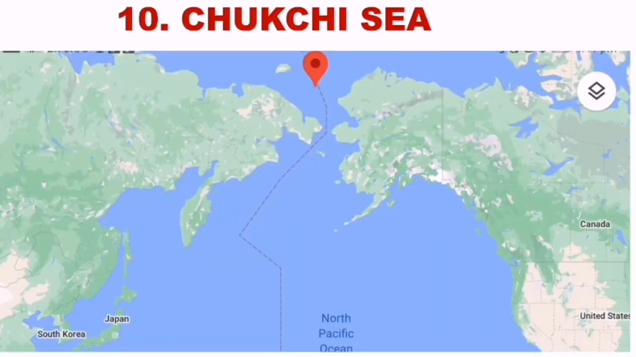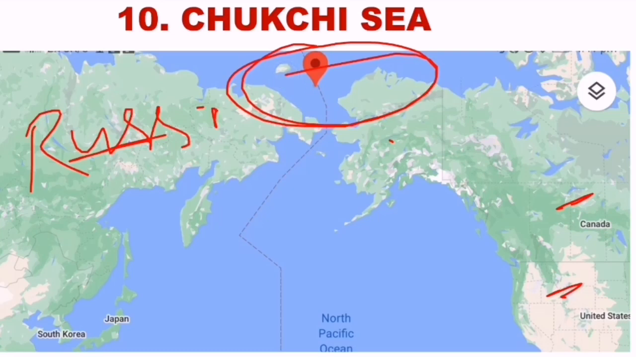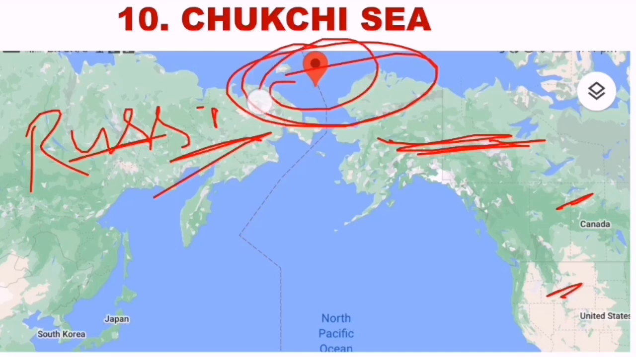The Chukchi Sea is also very important. Why? Because look at the map and understand. This is Canada, United States. Okay, this side Russia is there. This is in the Arctic Ocean actually. So this side is America and this side is Russia. So that's why the Chukchi Sea is many times in the news.